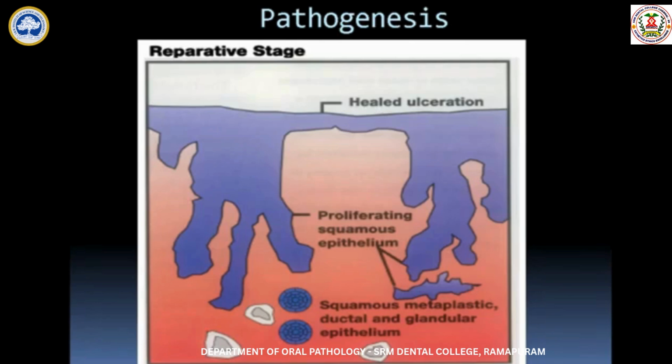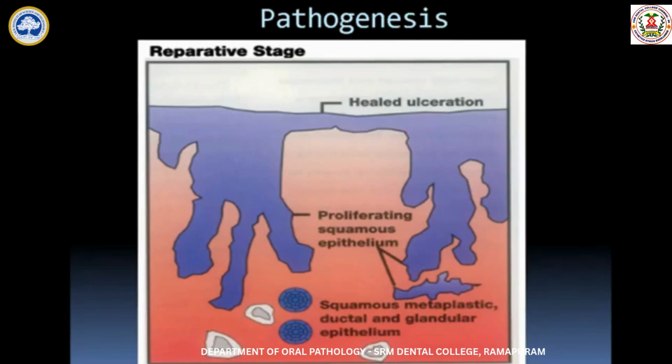Next, the last stage is your healed stage. In your healed stage, there will be remaining necrosis. Here and there some necrotic tissues are there. They will be phagocytosed by the histiocytes and the neutrophils. That is the final healing stage.